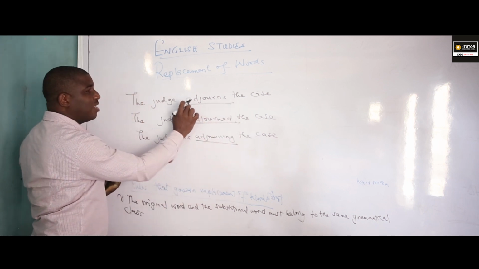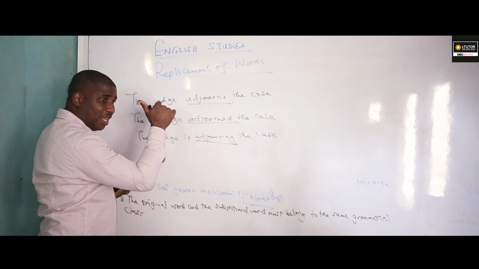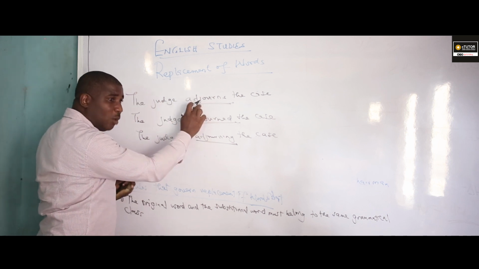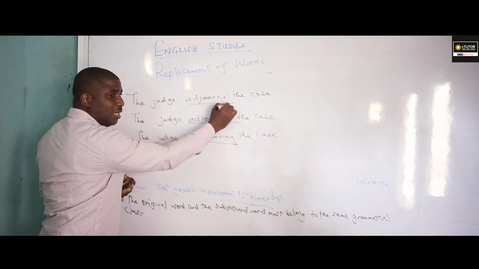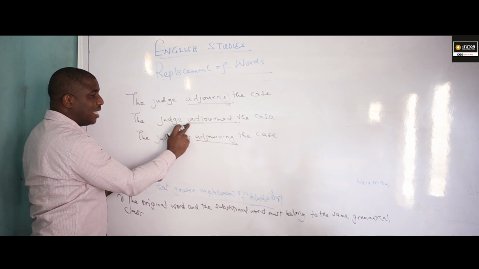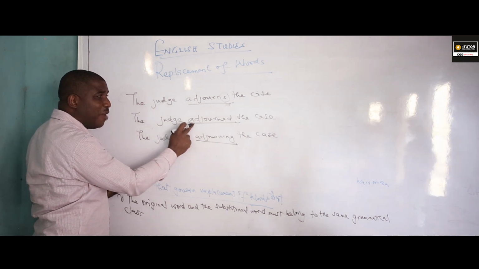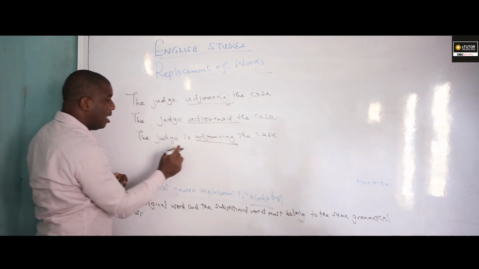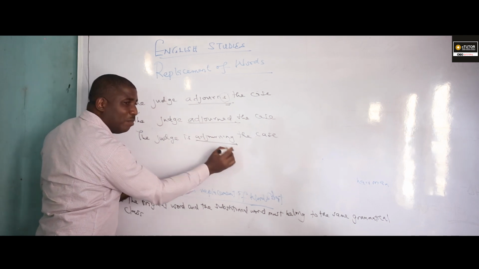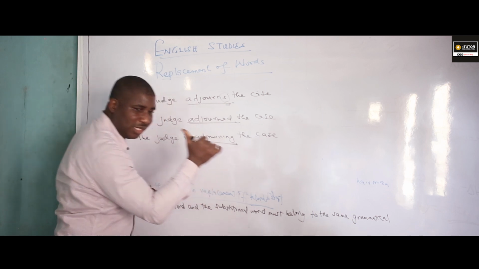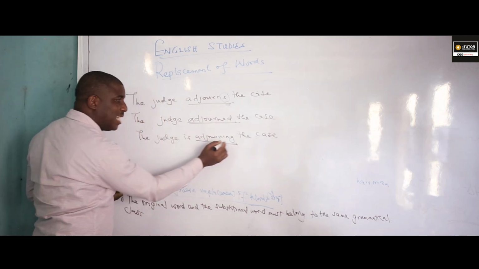Now listen, the first sentence is what? Adjourns. Okay, which is what? A verb in what? Present tense, in singular form. Am I communicating? The second sentence, the underlined word is a verb in what? Past tense. The third sentence, the underlined word is a verb in present continuous tense.